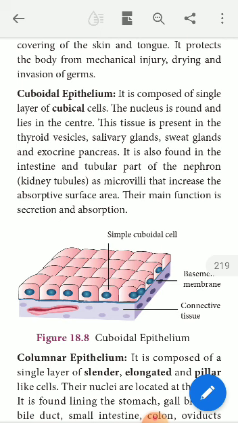In this thyroid gland, the thyroid vesicles have this type of epithelial tissue, namely cuboidal epithelial tissue. Not only in thyroid vesicles, but it is also found in salivary glands, sweat glands, all the glandular structures, and the exocrine pancreas. That means the pancreas is a dual gland.